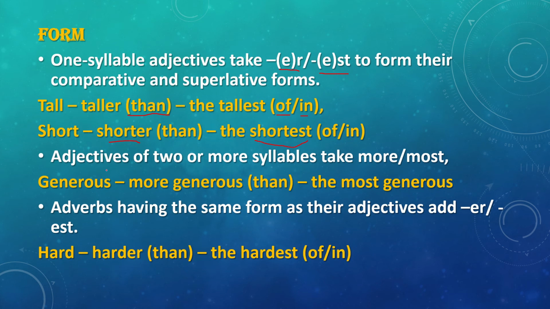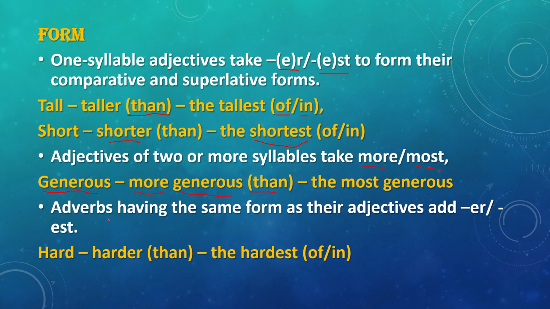So adjectives of two or more syllables take more or most. For example, generous, it's not generouser, it's more generous. And of course, than. I am more generous than you. Or I am the most generous in my house or in my family.